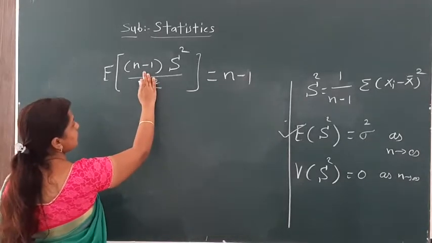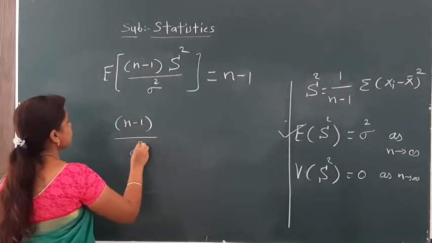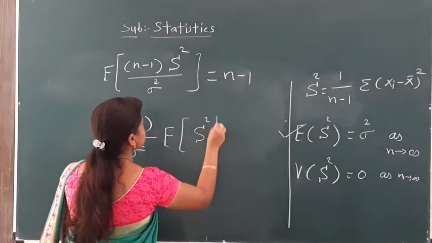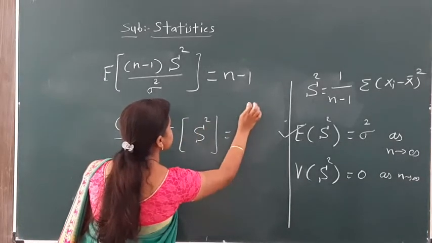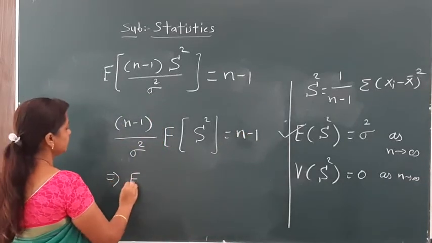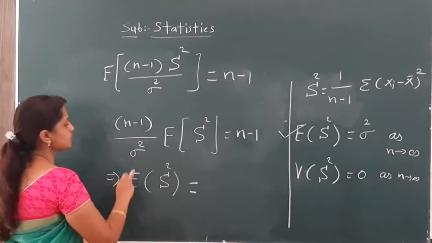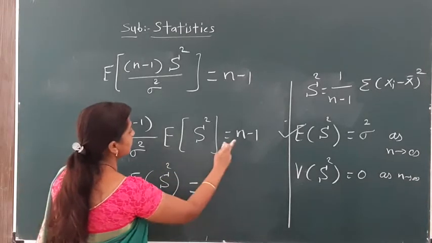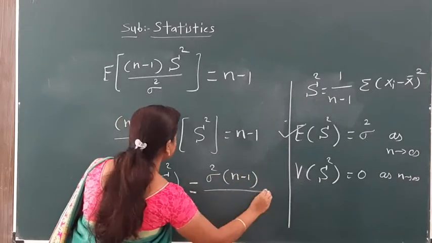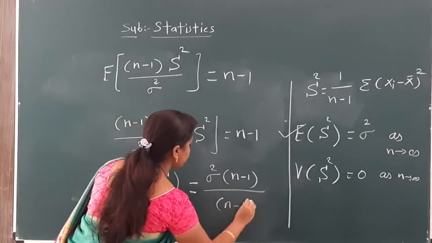Here n minus 1 is a constant and sigma square is a constant, so these terms come outside the bracket by the definition of expectation. So the expectation of S square is equal to n minus 1. Which implies the expectation of S square is equal to sigma square, because we divide by n minus 1.